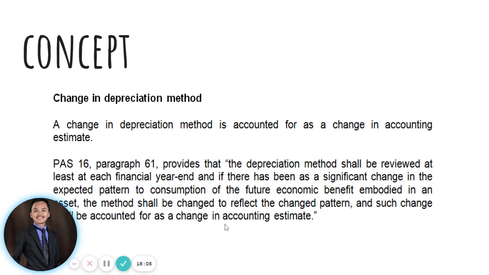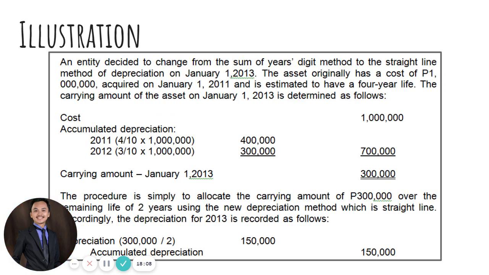So, another example of a change in accounting estimate is your change in depreciation method. We have here an illustration of a change in depreciation method. An entity decided to change from sum of years digits method to straight line method. Originally, it has used SYD in depreciating its property, but they have decided to change it from SYD to straight line method. The asset originally has a cost of 1 million, which was acquired on January 1, 2011, and the depreciation method was changed on January 1, 2013.